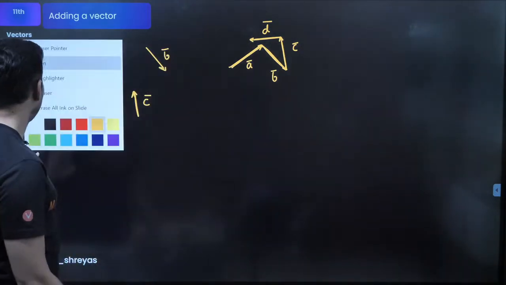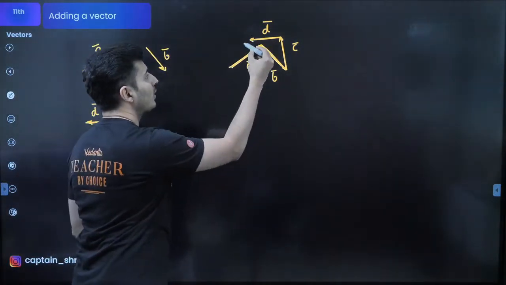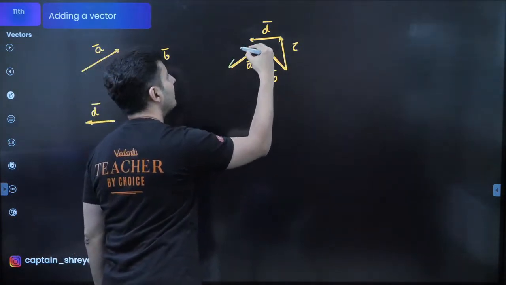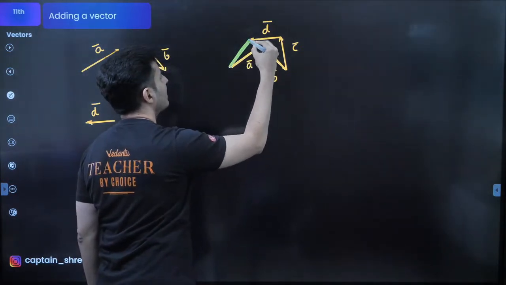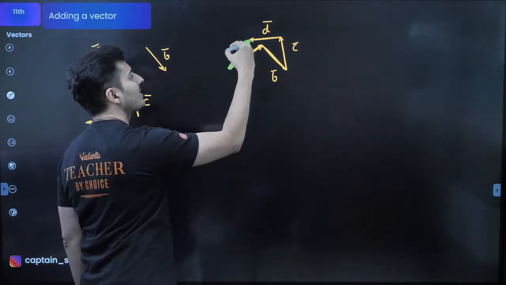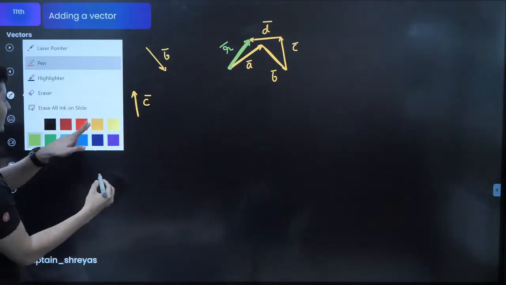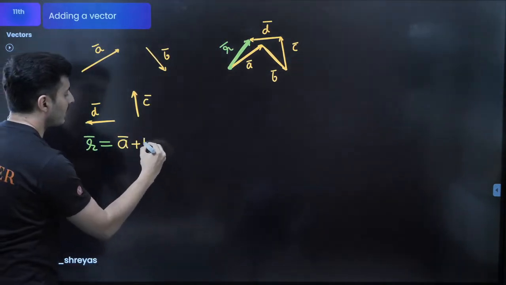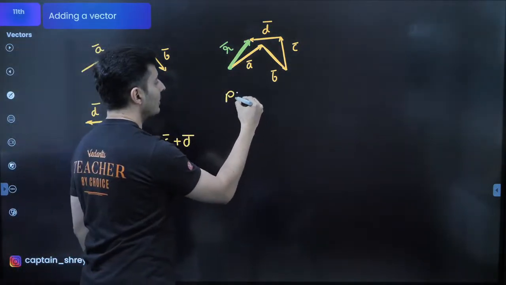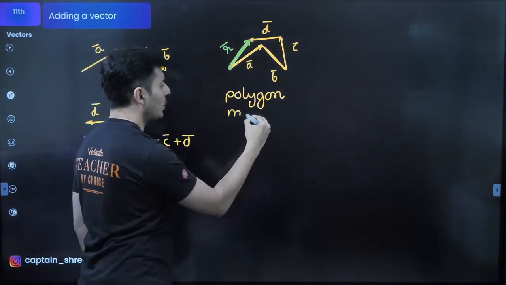Do you see there is a missing side over here? To complete that polygon, a lot of people think, should I go from here to here or from here to here? This together will give you this vector: the starting position to the final position, the tail to the head. This is your resultant vector. So I can just say the resultant vector is the combined effect of A vector plus B vector plus C vector plus D vector. This method of addition is often called the polygon method of vector addition.